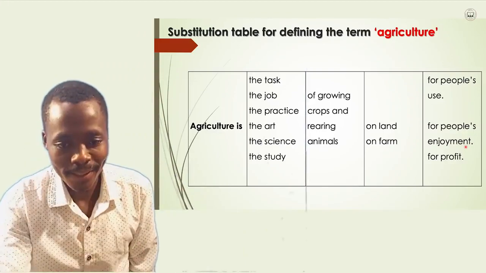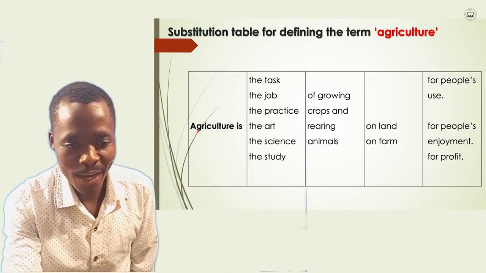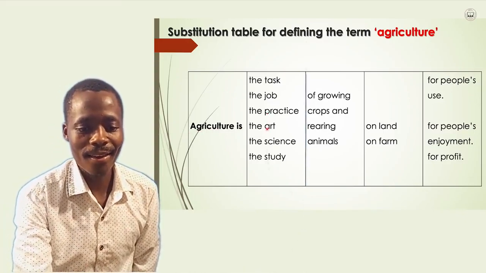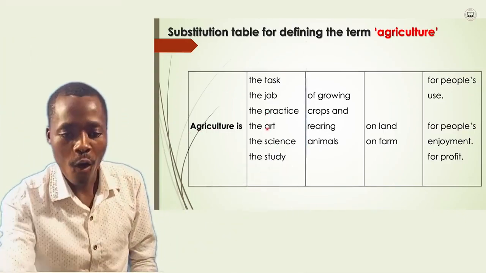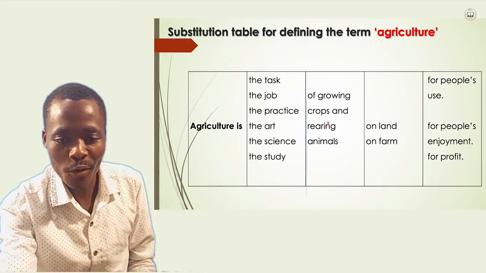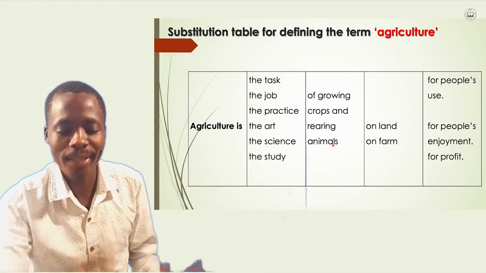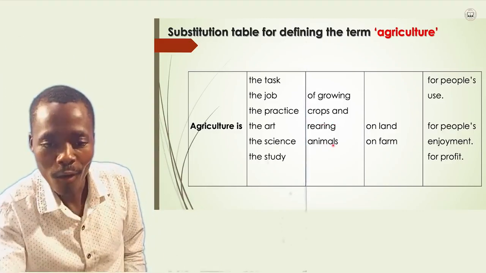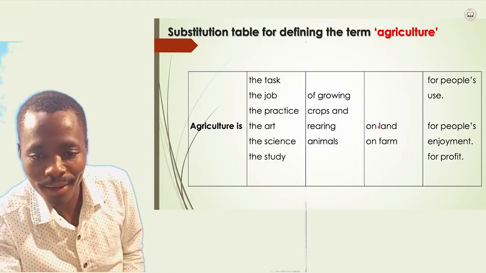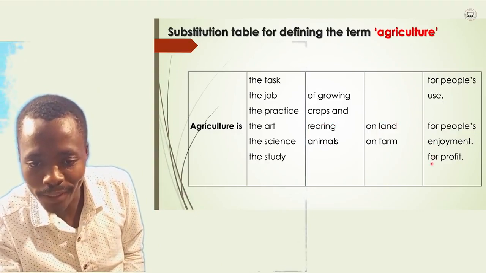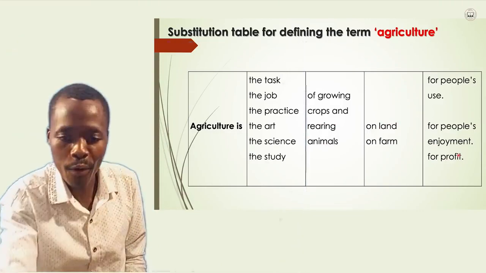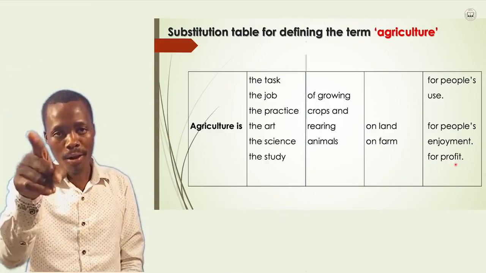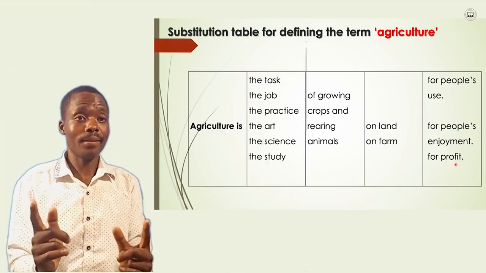Not only that, look at this. Agriculture is the art of what? Growing crops and rearing what? Animals. Where do you rear animals? Where do you grow crops? On the land for people's profit. For people's profit. How? Let me explain this.